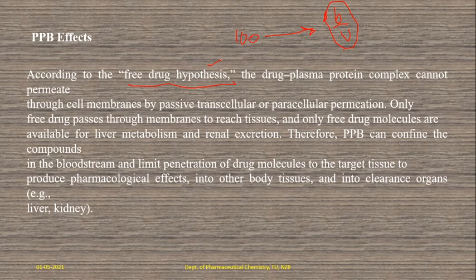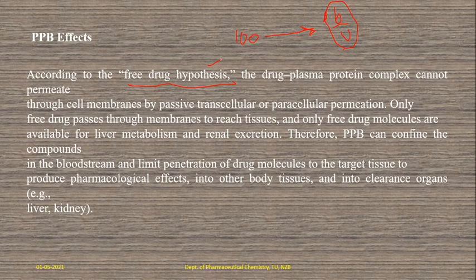Only the unbound form of the drug can cross that membrane. The drug plasma protein complex cannot permeate, so the binding must be of a reversible nature. After distribution, the drug molecule will dissociate from that protein. It binds to the protein, may be distributed to its target site or different tissues, and after tissue location it may dissociate. The drug molecule is released reversibly. So initially it is bound and finally it is converted into the unbound form.